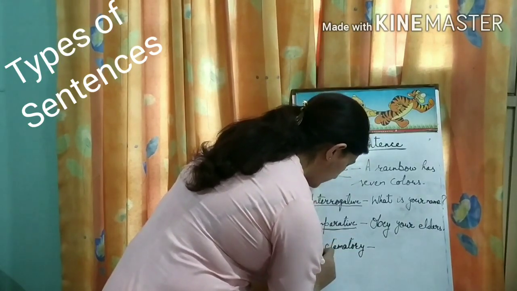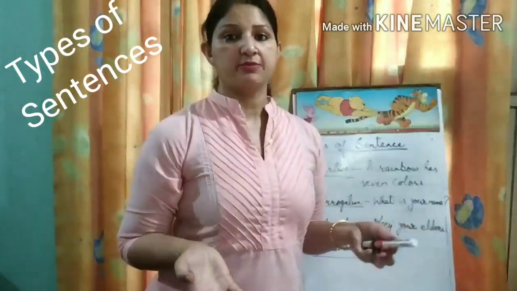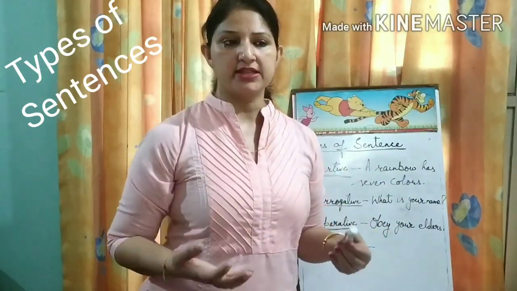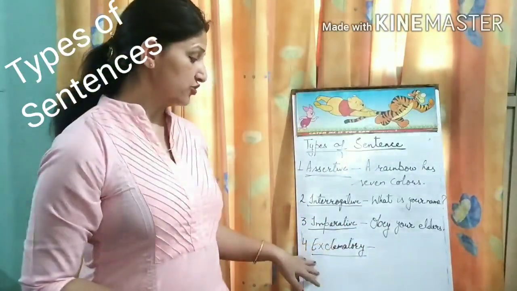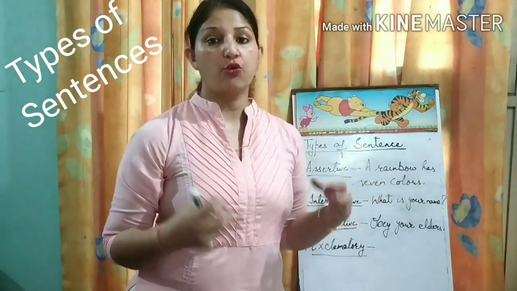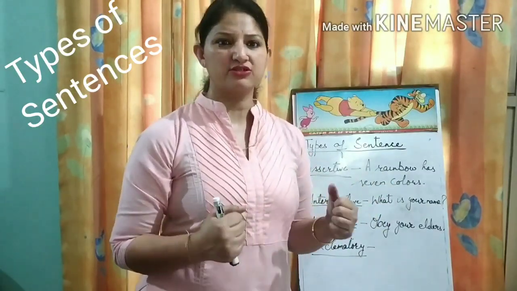Now exclamatory sentences are the ones in which you exclaim something, you show your feelings, like the feeling of happiness, sadness, or anxiety, or any kind of feeling. Like you say, hooray, we won the match, or alas, how cold it is today.